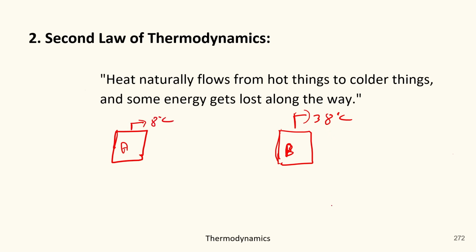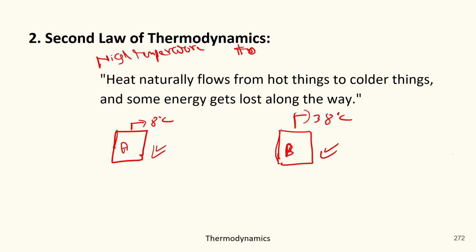So when it comes to the heat, what do you think? Which body has more heat? Obviously body B. And which body has low heat? Obviously body A. Okay. And as our statement says, there is always a flow from high temperature